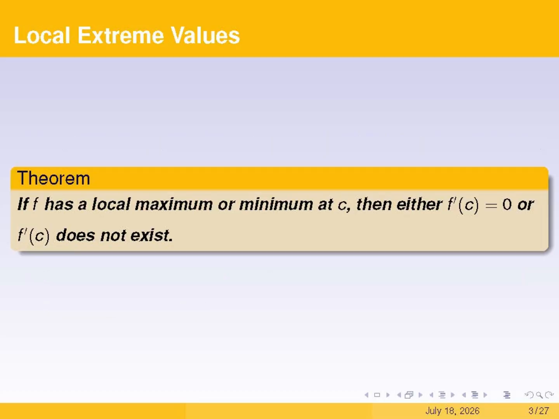This theorem shows us that if a function f has a local extremum at c, either a local maximum or a local minimum, then the derivative at c must be 0, or it simply does not exist. Now, be careful. This theorem only goes one way. That means if the derivative at c is 0 or does not exist, it does not automatically mean that the function has a local extremum there. What this theorem actually tells us is that if we want to hunt for local extrema, the points where the derivative is 0 or does not exist are the best places to start looking.